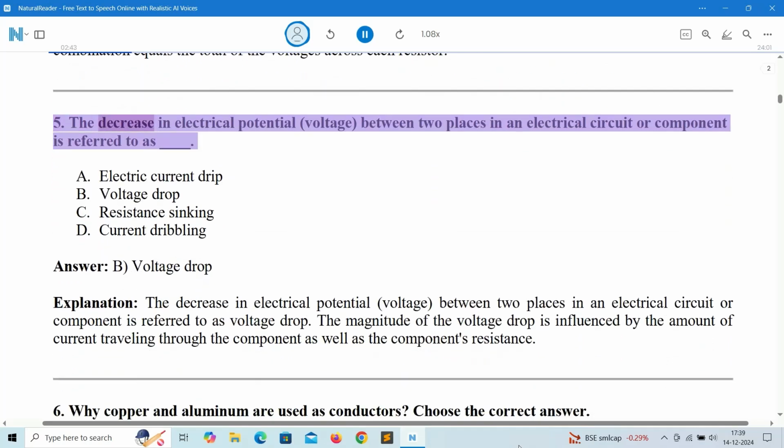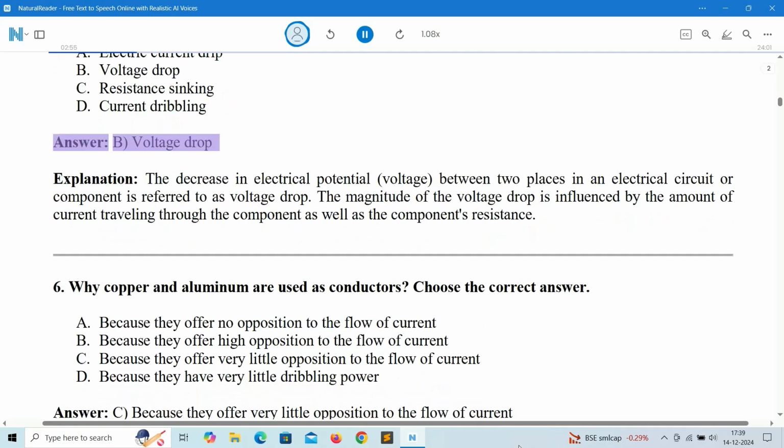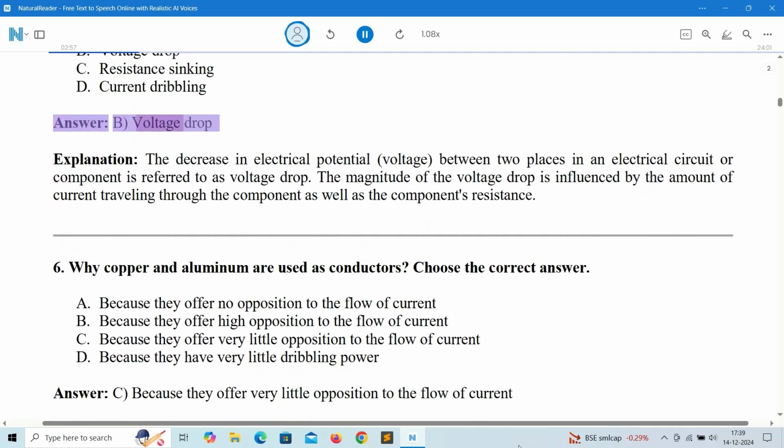5. The decrease in electrical potential, voltage, between two places in an electrical circuit or component is referred to as: A. Electric current drip. B. A voltage drop. C. Resistance sinking. D. Current dribbling. Answer: B. Voltage drop.